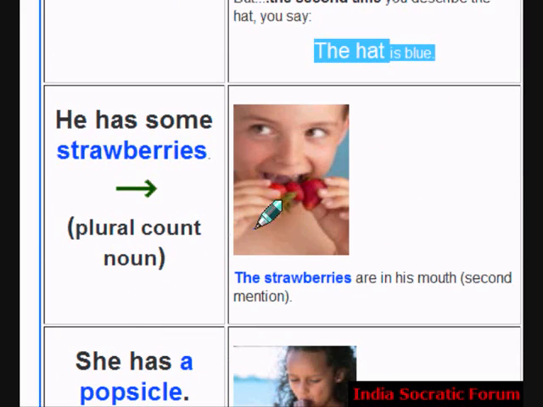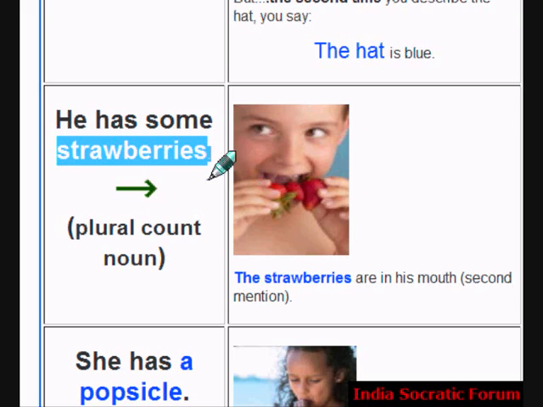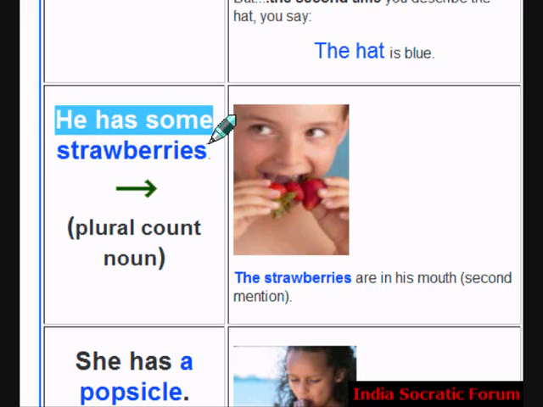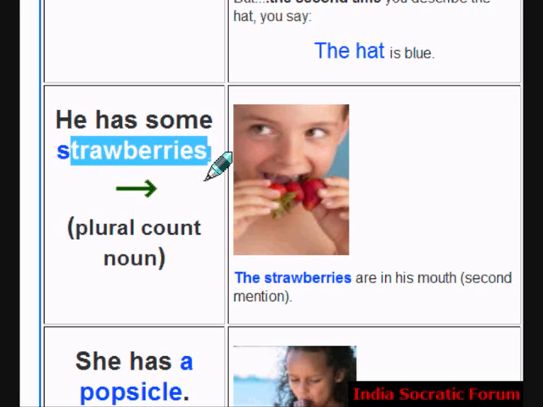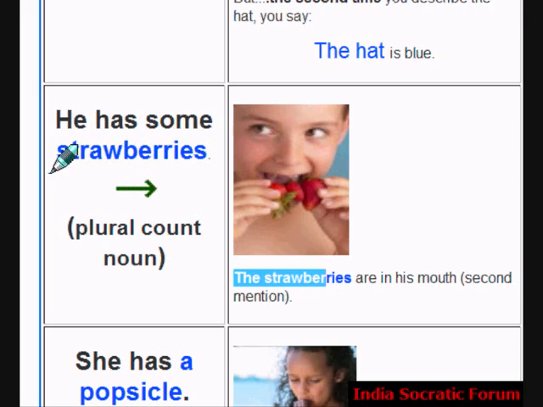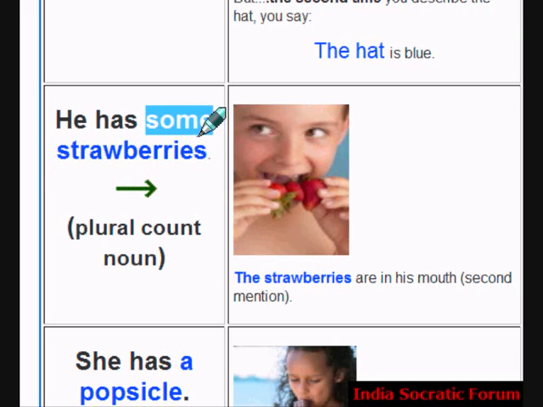The third one. He has some strawberries. What is that? It's a plural count noun. You can count it. He has some strawberries. The strawberries are in his mouth. First time you can say he has some strawberries. But second time when we mention it, we have to say the strawberries are in his mouth.